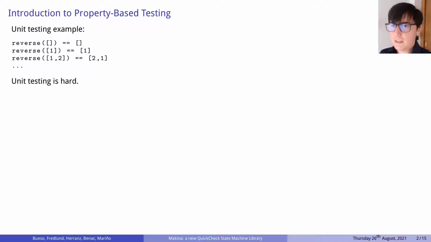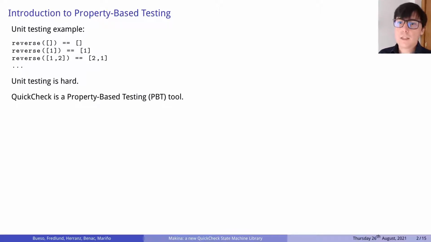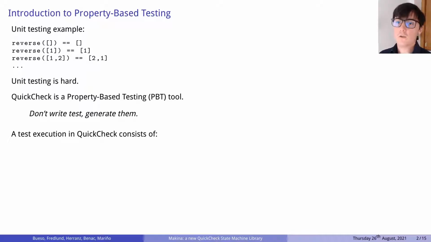QuickCheck is a property-based testing tool that completely changed the testing paradigm. QuickCheck brought a new philosophy to the testing sphere. Don't write tests, but generate them. A test in QuickCheck is called a property, and the execution of a property is divided in three phases. First, we need to generate the data necessary for the test execution. Then, we check that the generated data satisfies the property predicate. And finally, if the test fails, a shrinking strategy is executed to retrieve a minimal counterexample.